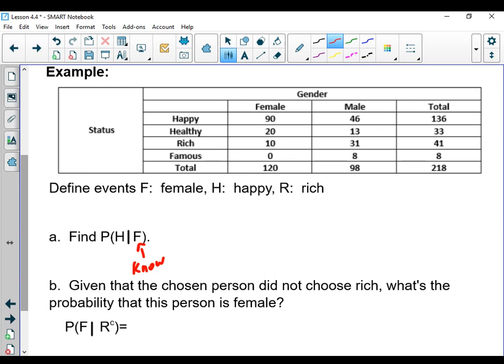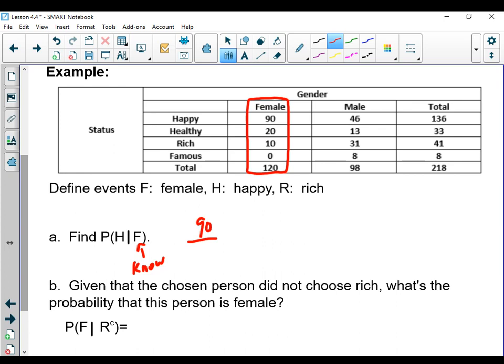Well, the nice thing about that is as soon as I know it's a female, that's the only data I'm going to look at. In other words, in this table here, since I know I'm only looking at a female, that's the only data I'm going to worry about. So I go to that data and I look for the number that answered happy. Well, that was 90.